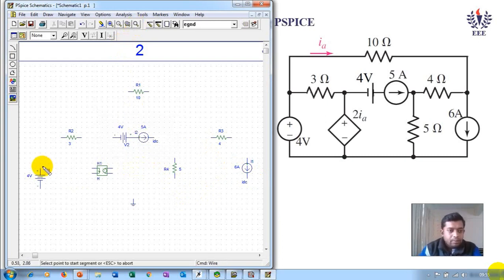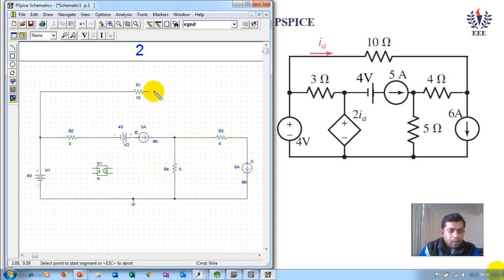Let us try to connect them. Control W is the keyboard shortcut for wire. We connect the dependent element. After this, you can rearrange.